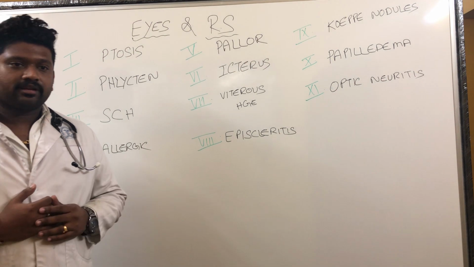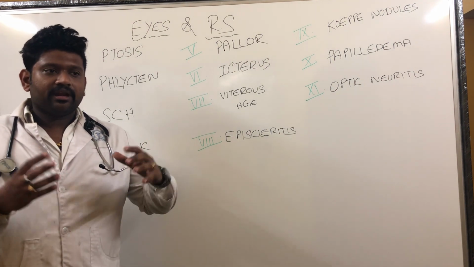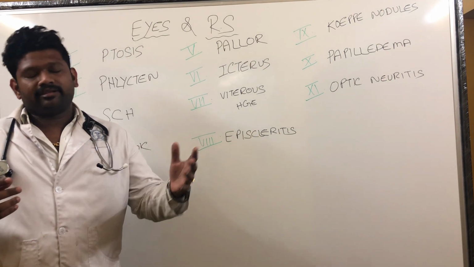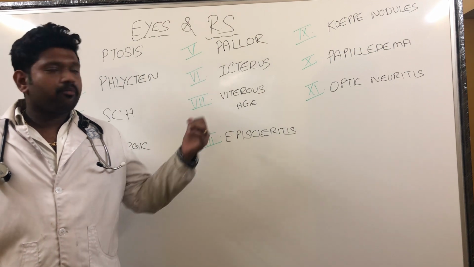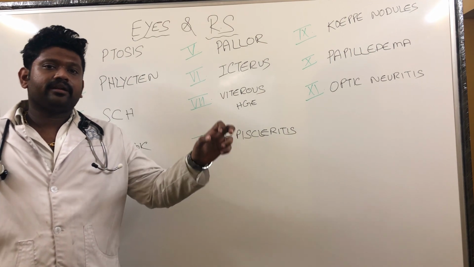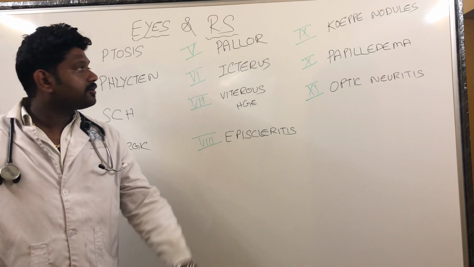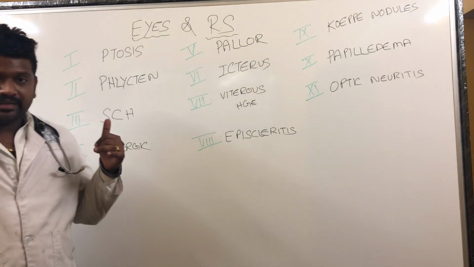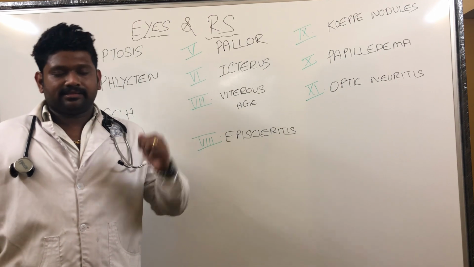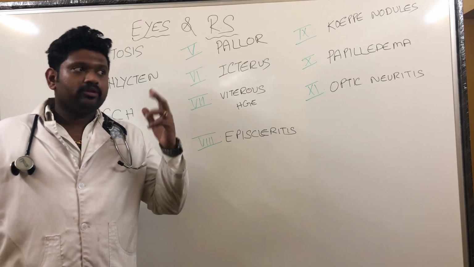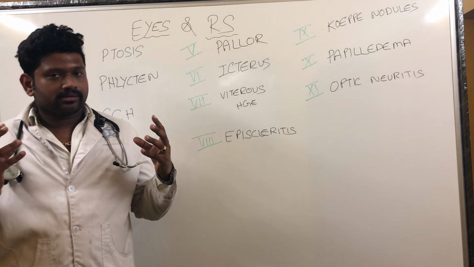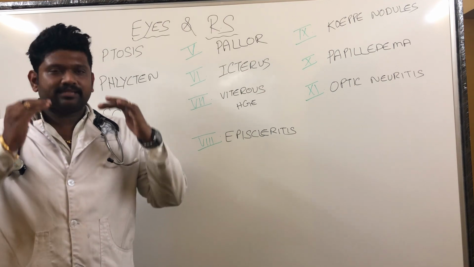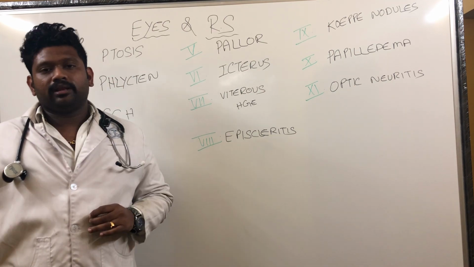For example, last class we discussed hands and the respiratory system. Similarly, we are going to see the eyes and the respiratory system. I'm going to discuss the important eye findings and in what way they are related to the respiratory system in a very short manner. Number one is ptosis. We know what ptosis is. It is nothing but the drooping of eyelids. Ptosis may be either unilateral or bilateral. If both eyes are drooping, that is bilateral, and if only one eye is drooping, that is unilateral.